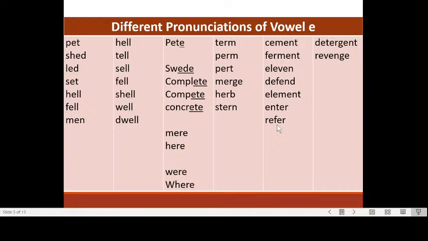Now the ER changes a little bit. It's not like enter. Enter is short, but refer, the ER is a little bit longer. We have still longer words, detergent and revenge. Now, revenge has a silent E at the end.